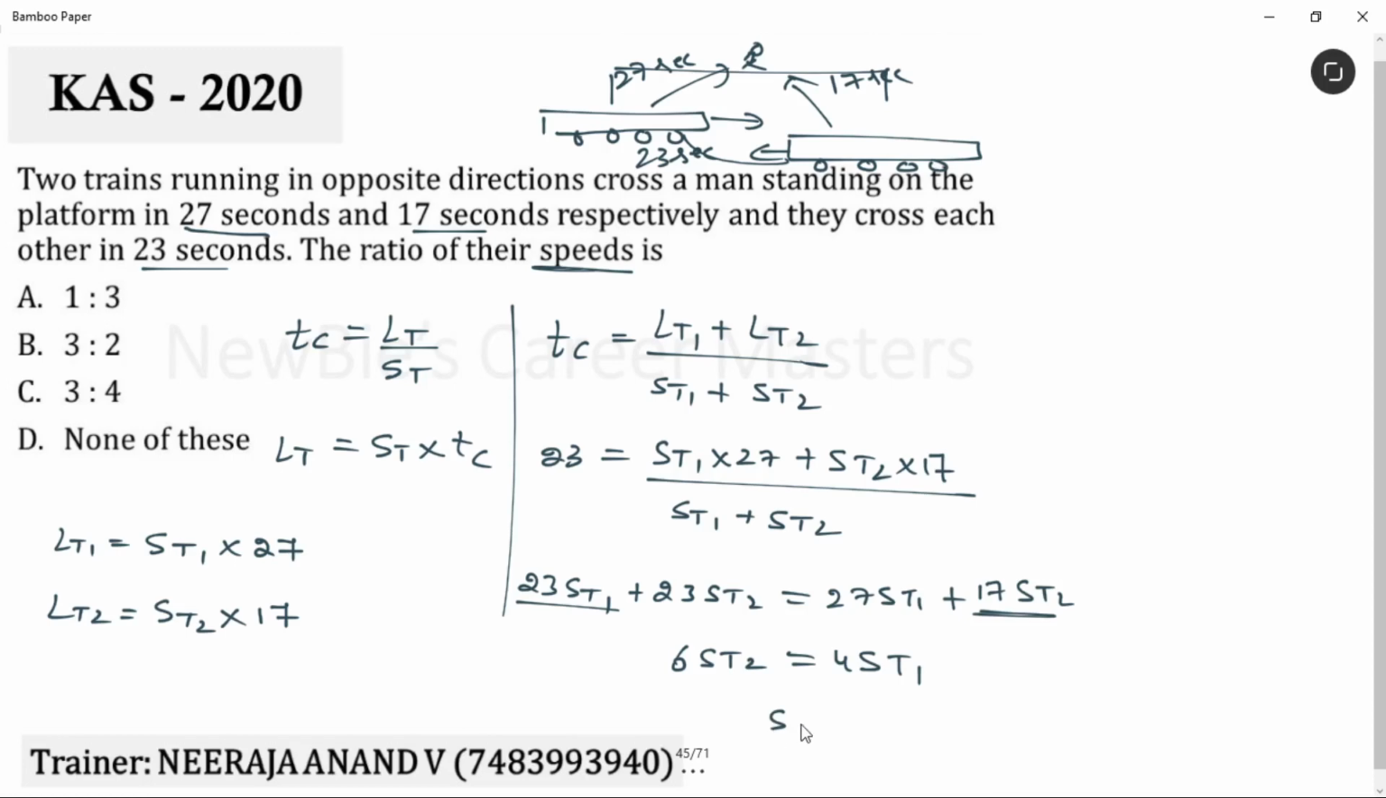Then asking for the ratio, speed of the train 1 divided by speed of the train 2 is equal to 6 by 4. Reduce this further. Finally, we get 3 by 2. 3 by 2 means 3 is to 2, right? Simple. B is the answer. Am I clear, everybody? I know this looks like a very lengthy method.